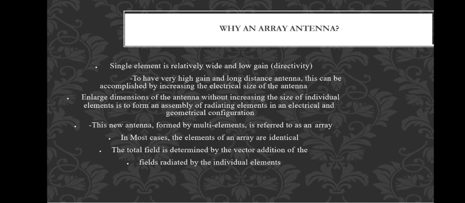Now you are going to take the vector addition. E is equal to E1 plus E2. Therefore E is equal to E0 plus E0 into e power j psi. Again, E0 is common, so you take 1 plus e power j psi. Again you take E0 into e power j psi by 2 as common.